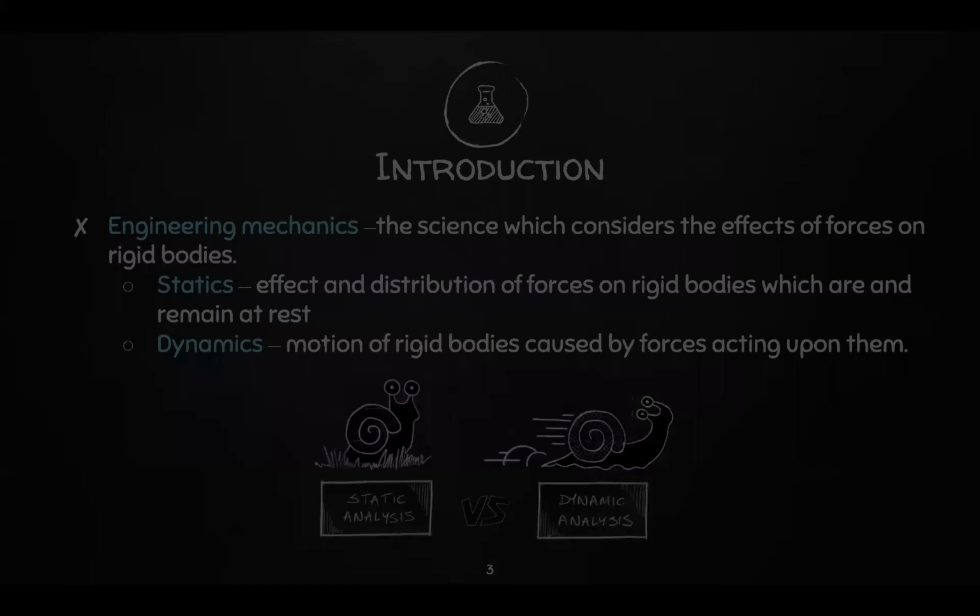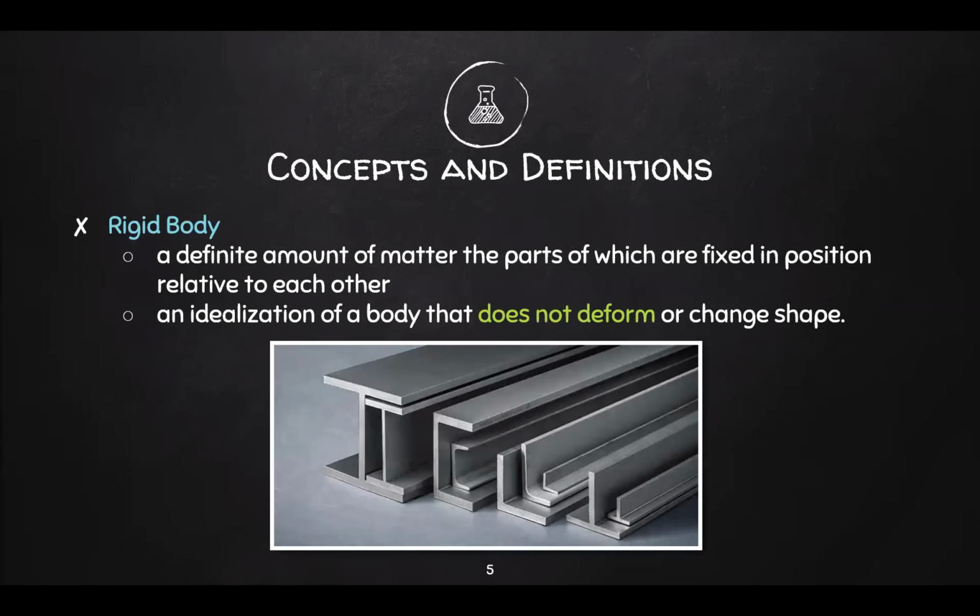Okay, so let's talk about some concepts and definitions. First of which is your rigid body. One definition of it is it's a definite amount of matter, the parts of which are fixed in position relative to each other. Now, a simpler meaning for rigid body is that it's an idealization of a body that does not deform or change shape.